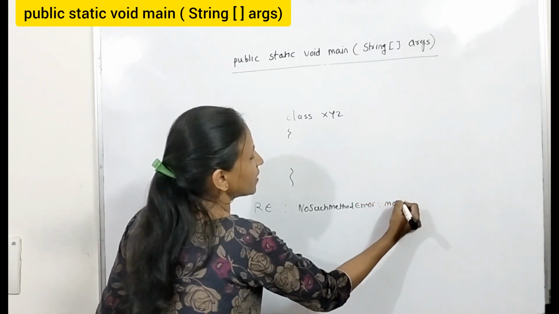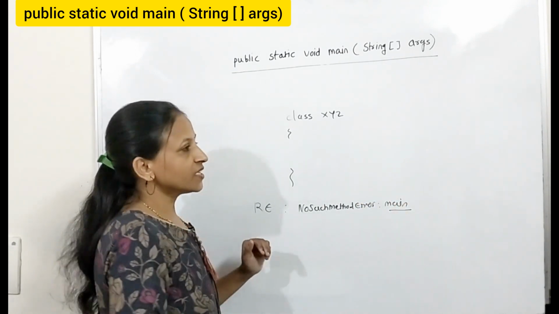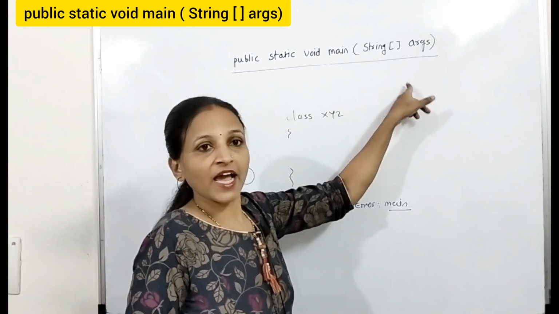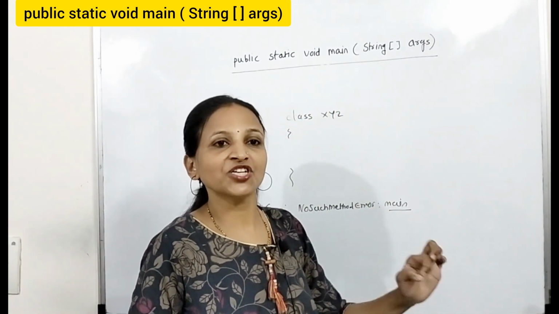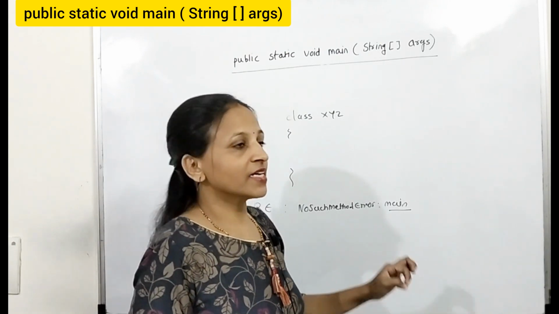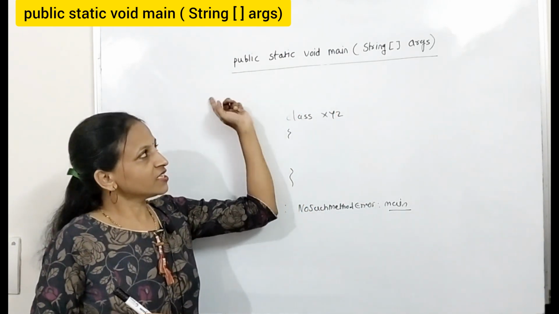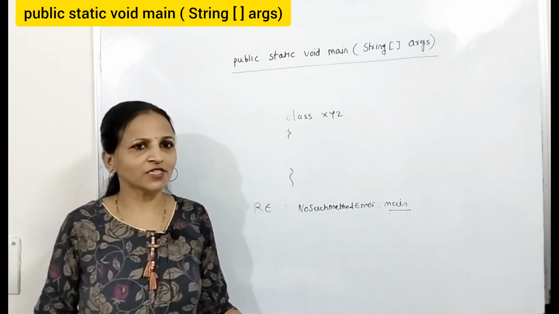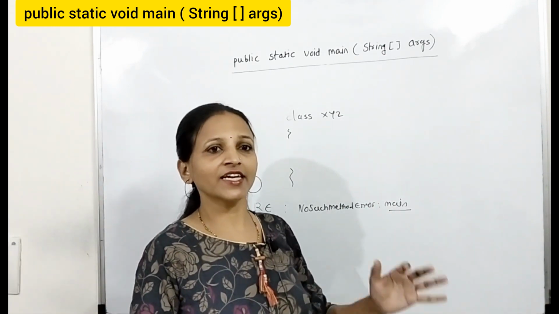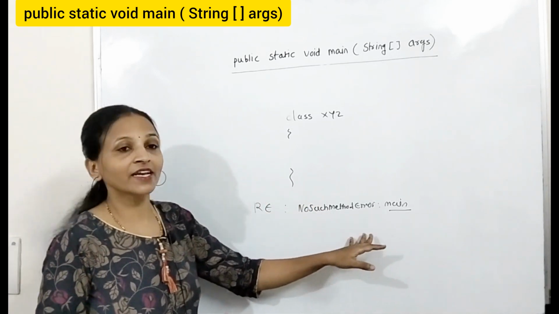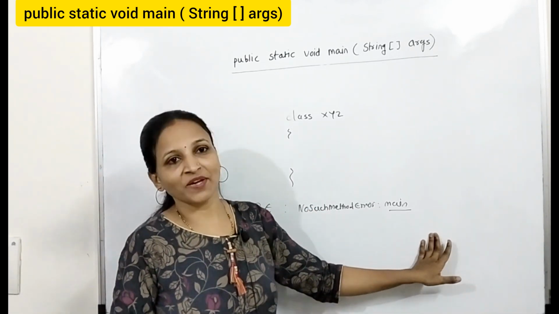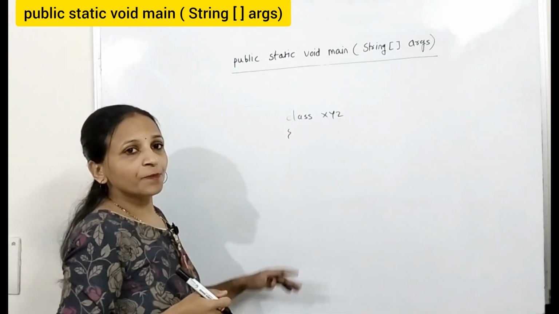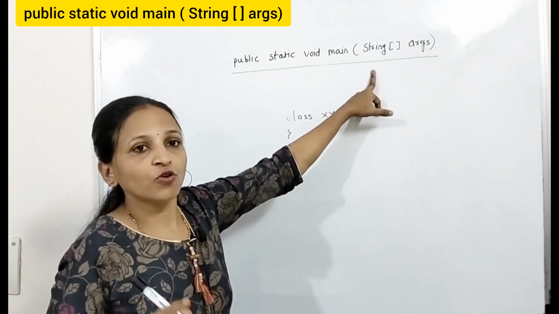Which method? The main method. Because for execution, a main method having this prototype is compulsory in a Java program. Now if we have written this type of main method inside our class, then your program will execute. That's it. Otherwise it will generate an error like no such method error. Which method? The main method.